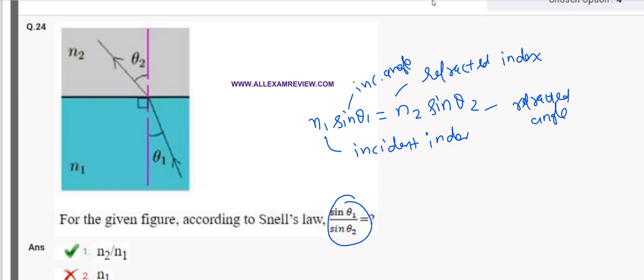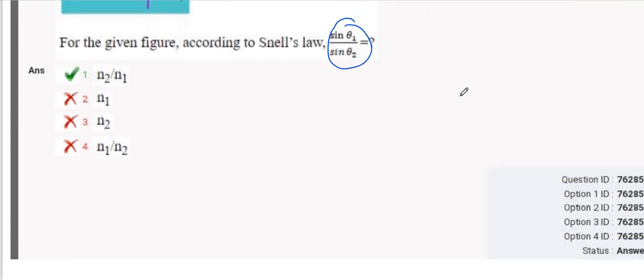So this is the overview of the optics and light refraction. Okay, and n1 upon n2 is the constant for any given wavelength of the light. So the ratio of the two sides is also a constant for any angle. That is the definition of Snell's law.